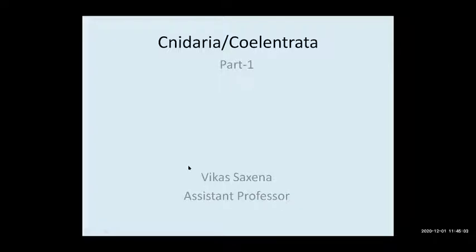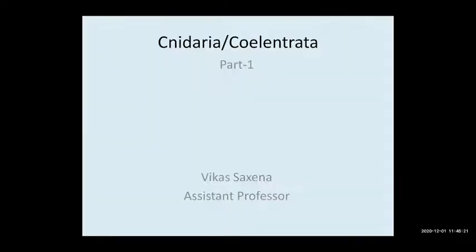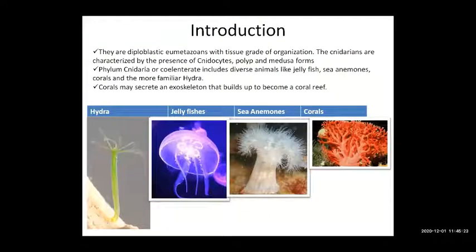Today we will see the characteristics of the phylum Cnidaria, which is also called Coelenterata. The introduction of Cnidarians is they are diploblastic eumetazoans.